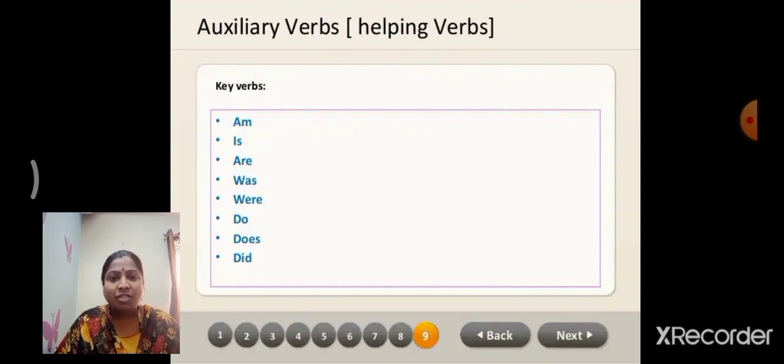Can you frame tag questions, WH questions, yes or no questions? Whenever you see a statement, you can easily change it into the three question forms. Take 10 examples in your textbook and write down the three question forms. Okay, children?